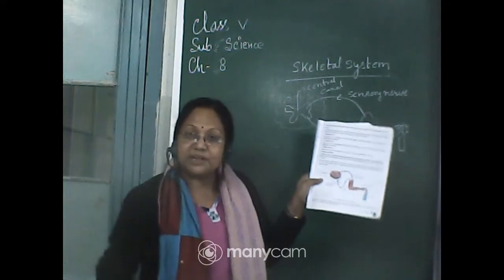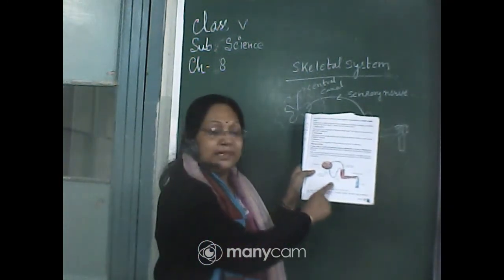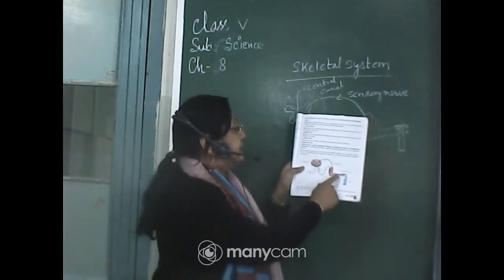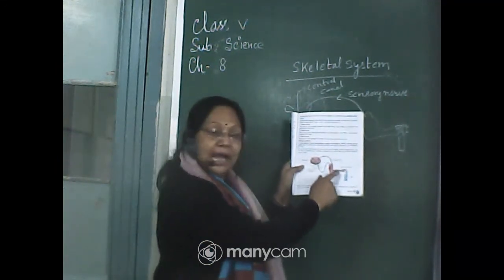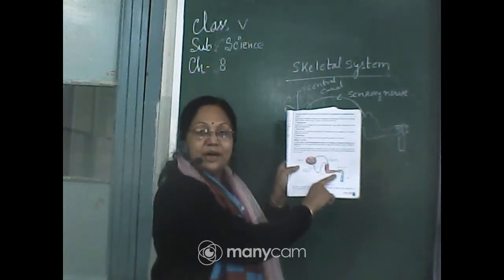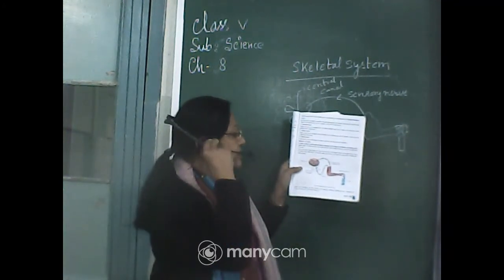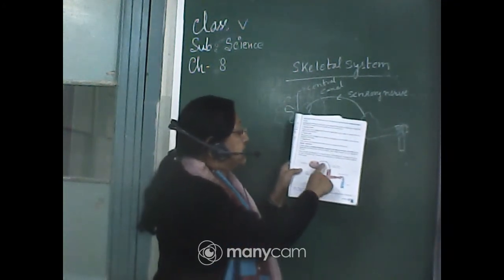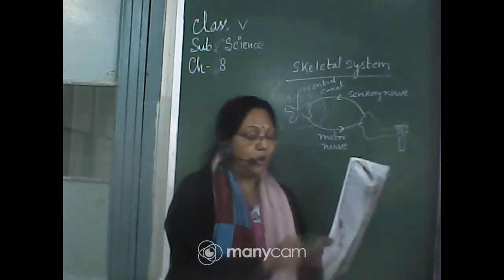Immediately we withdraw our hand, we take back our hand, isn't it? So how are we doing this spontaneous reaction? The response comes to the hand, to your skin, or the respective organ by which you touched the hot or sharp thing. This response comes through the motor nerve. So this is the whole thing.